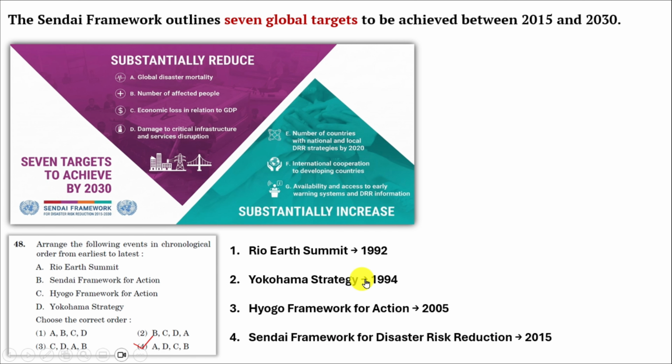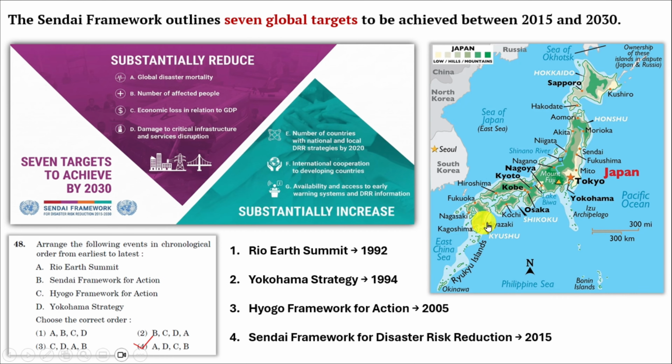Let's see about Sendai. This is map of Japan, and you can see here this is Sendai. And Yokohama is also here, all located in Honshu Island of Japan.